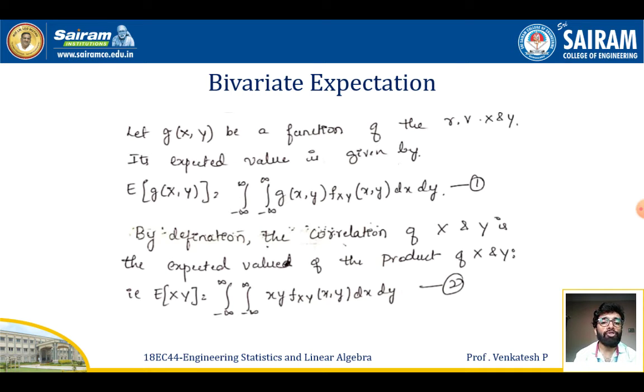By the definition, the correlation of x and y is the expected value of the product of x and y, that is, the expectation of x y, which will be equal to the integration from minus infinity to plus infinity, integration from minus infinity to plus infinity, of the random variables x into y with the function f of x comma y dx dy.